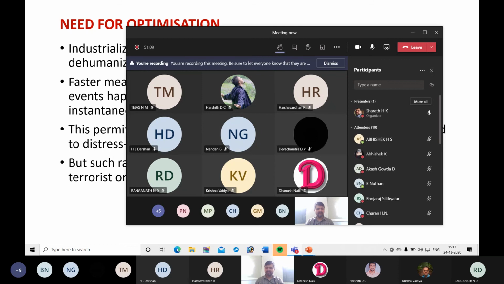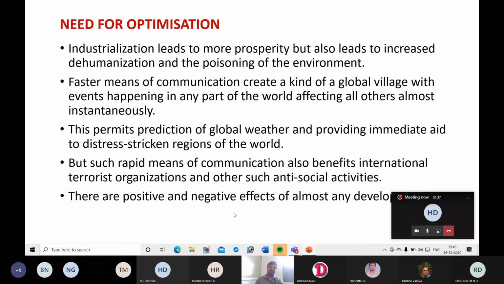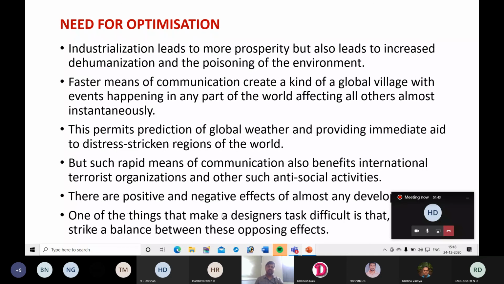Optimization is finding a balance between the advantages that we can gain out of a product or service, and at the same time the disadvantages because of that product or service. That is optimization. The optimal way of achieving things is making a balance between the positive impact and negative impact of a product or service. There are positive and negative effects of almost any development. One of the things that makes a designer's task difficult is to strike a balance between these opposing effects.